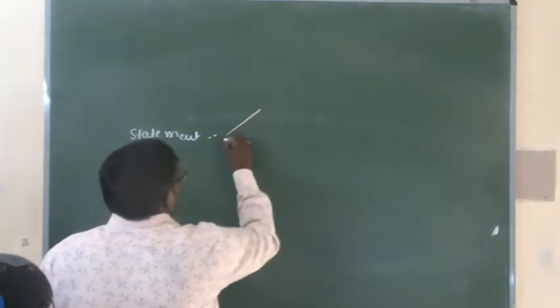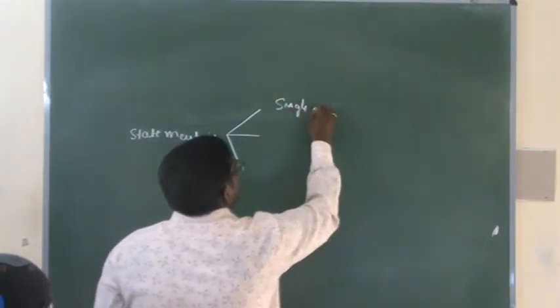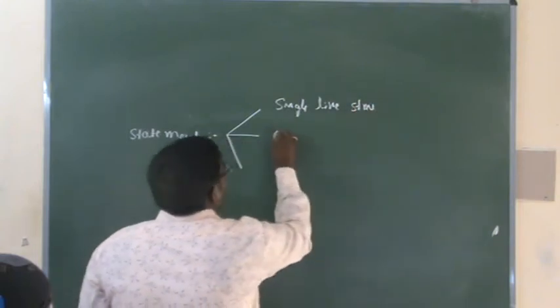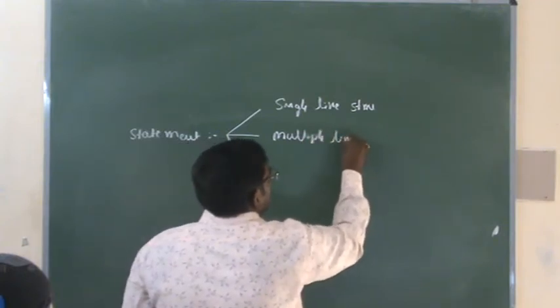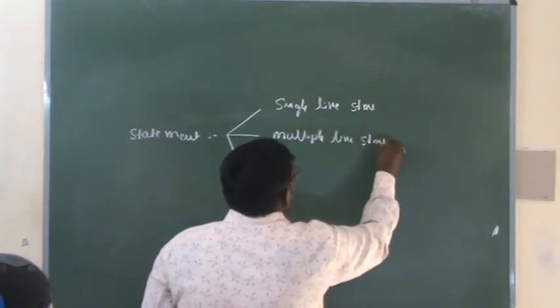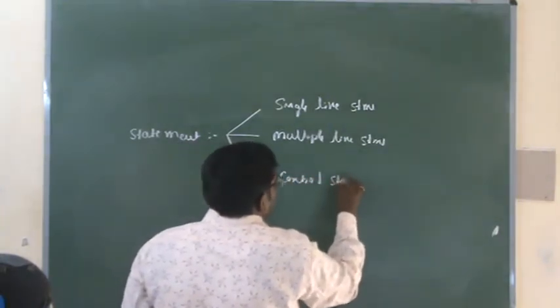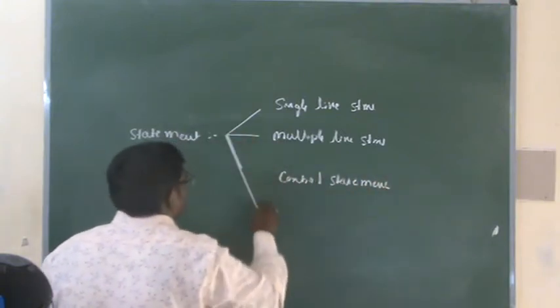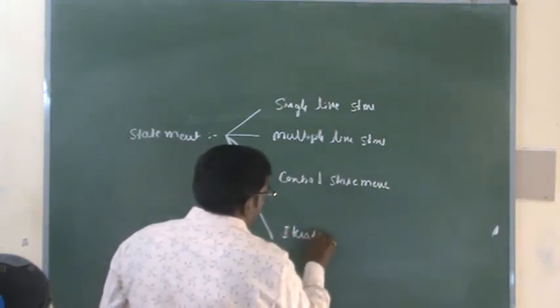So again in statements we have many categories: single line statement, multiple line statement, control statement, iteration statements.